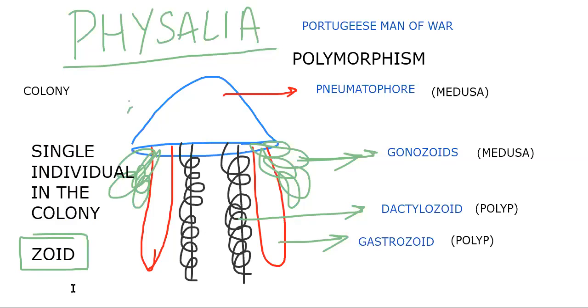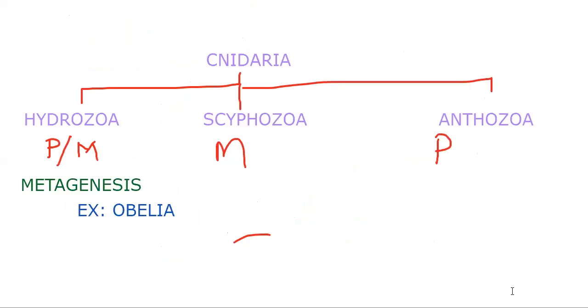Okay, so this is a feature. So what is to be remembered finally? Physalia, commonly called Portuguese man of war, exhibits a special characteristic feature called polymorphism. Let's get back. I am giving you the chance to decide where to write this particular feature among the three classes. Even this is a feature which I think you'll be able to say. Think logically to answer this.